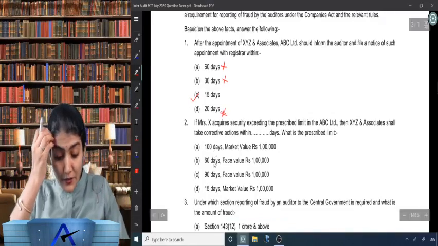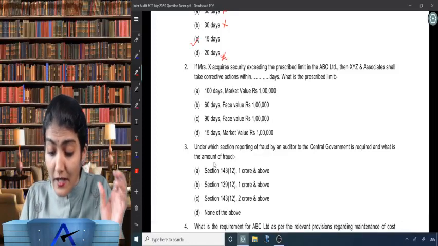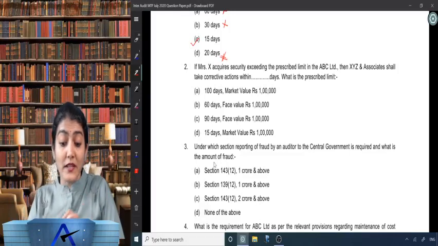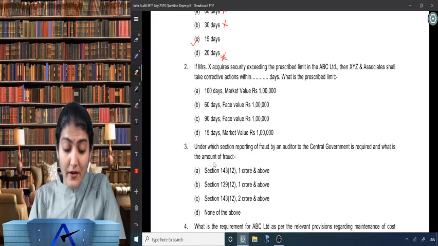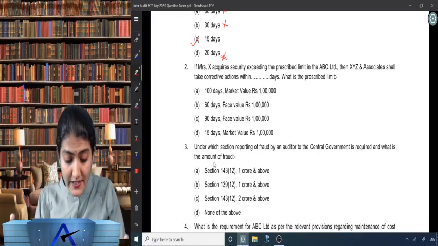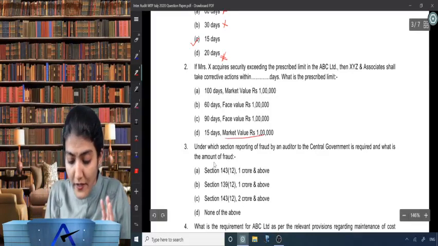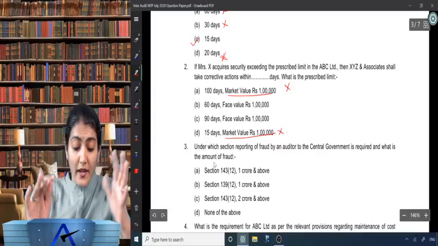Okay. Next one, Mrs. X acquires security exceeding the prescribed limit in ABC Limited. Then XYZ Associates shall take corrective action within dash days. What is the prescribed limit? So 100 days, 60 days, 90 days, 15 days. Market value 1 lakh, market value 1 lakh. Anyway, market value is out of question because there it is face value. Right, so A and D are out.